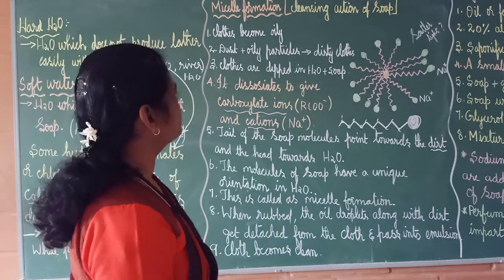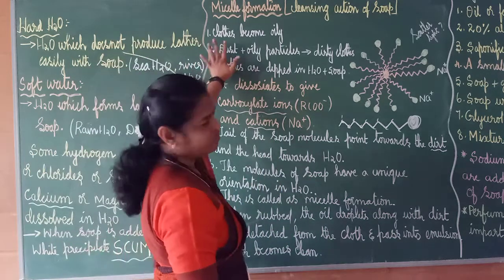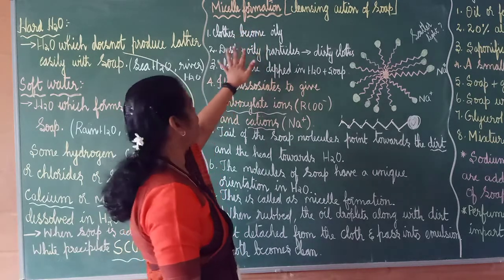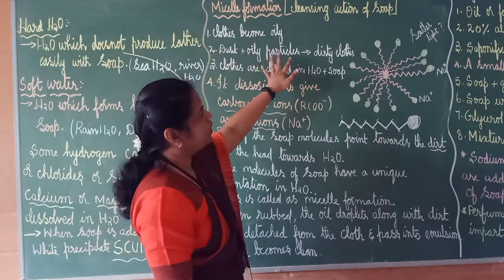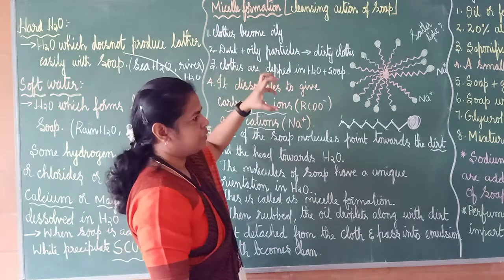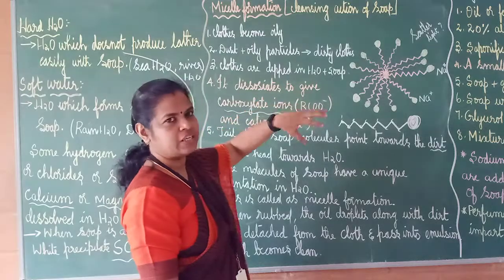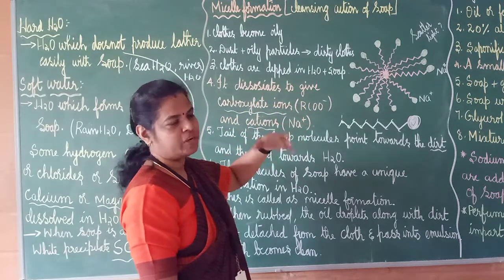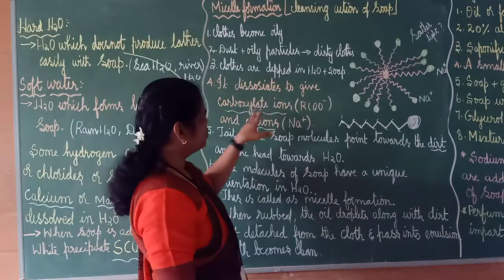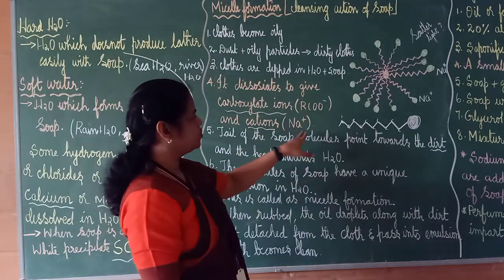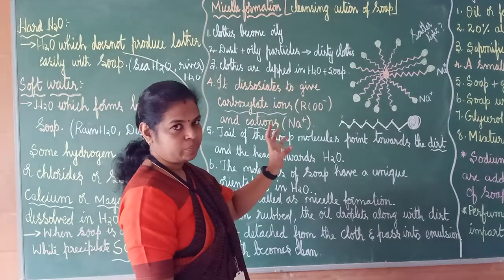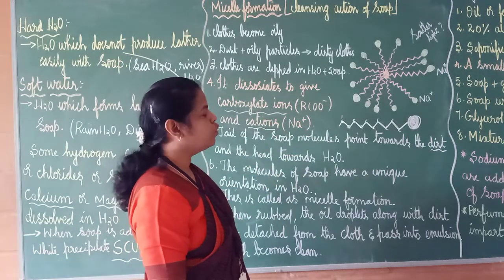Shall we see what it is? Once again, cloths become oily because of different reasons. You find out why. Okay. The dust and the oily particles will make the cloths dirty, and the cloths are dipped in water. In water, what also is added? Soap or detergent is added. It dissociates to give carboxylate ions and cations. Okay. So the tail of the soap molecule points towards the dirt and the head will point towards water.